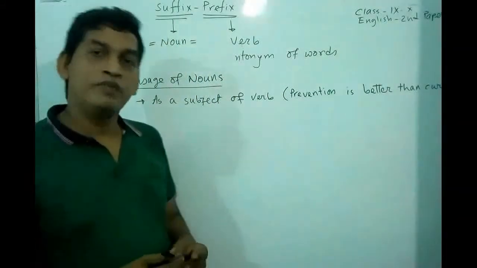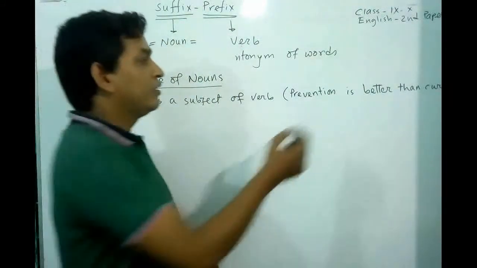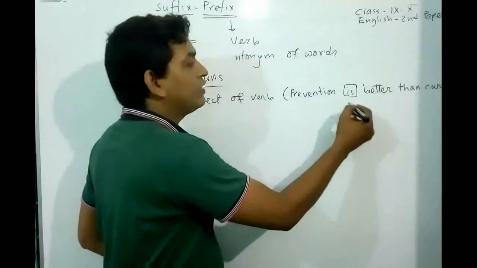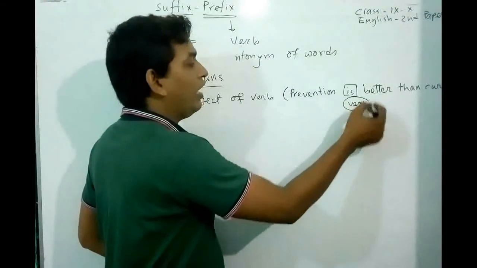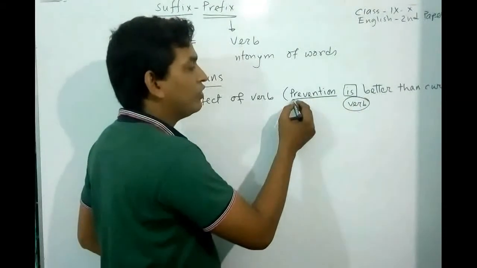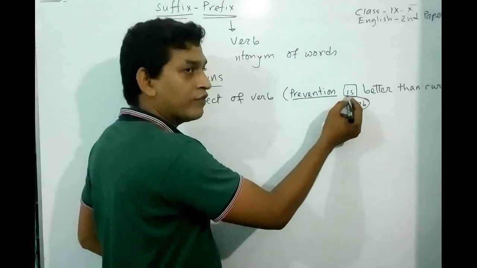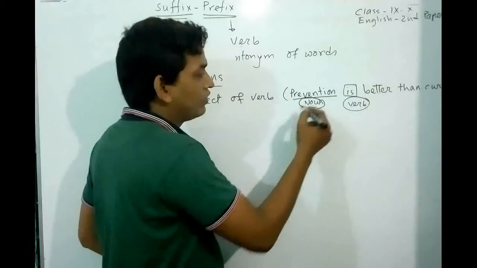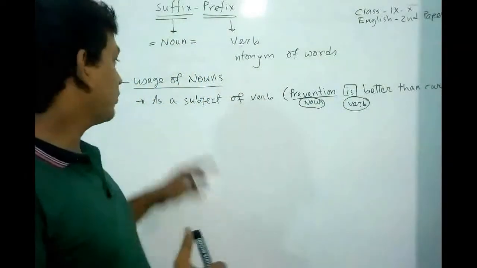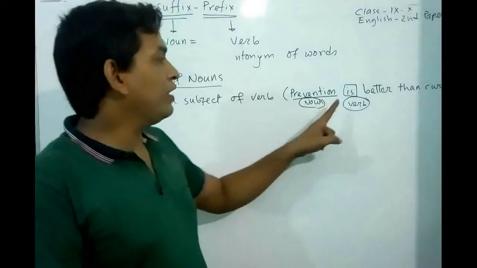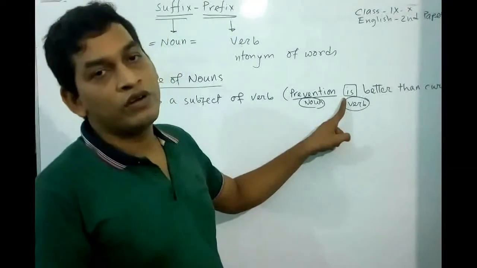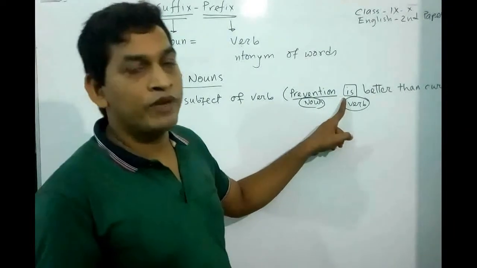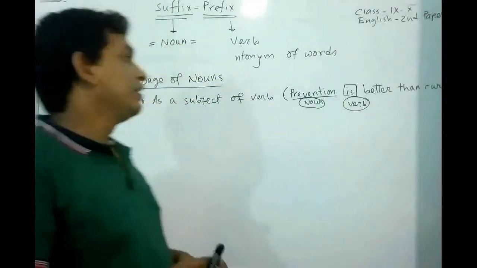Prevention is better than cure. Here the word is the verb, and this word prevention comes before this verb is, so this is noun. So the first position of noun is that it will be placed before verb.